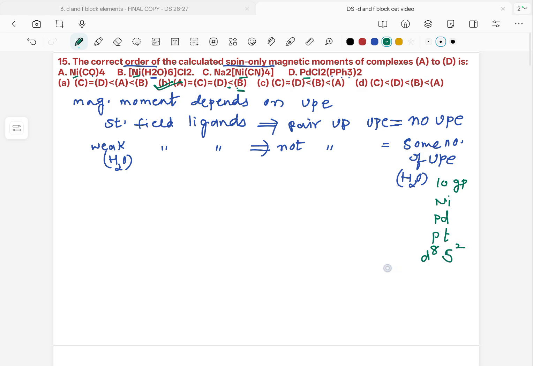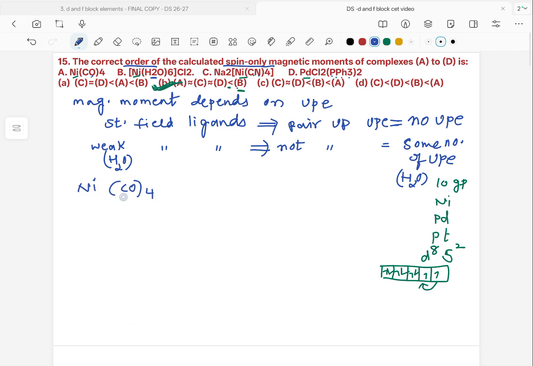When these ligands, d8, in the sense the d orbital has 8 electrons, 1, 2, 3, 4, 5, 6, 7, 8. So as these are strong field ligands, they will pair up the electrons and be left over with no unpaired electrons, unlike the rest of the options. So option B should be the right answer. Let us check by taking the options one by one.